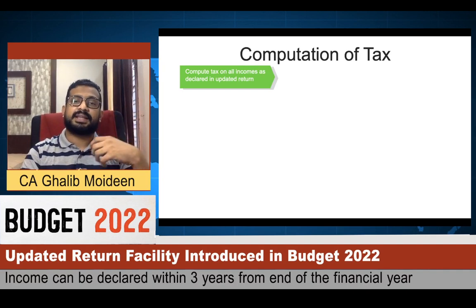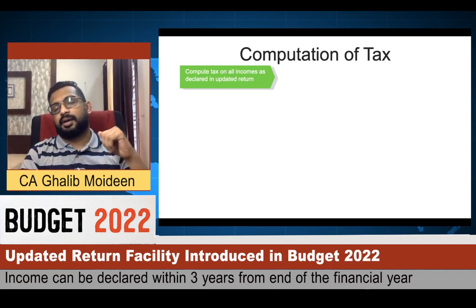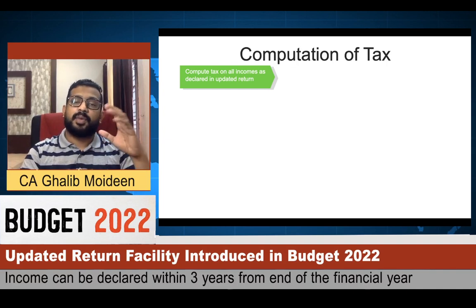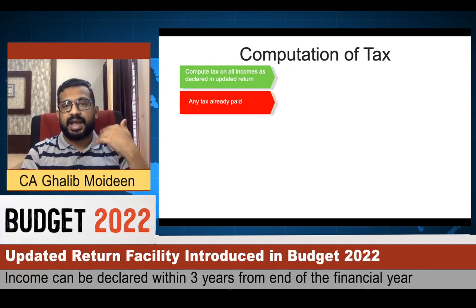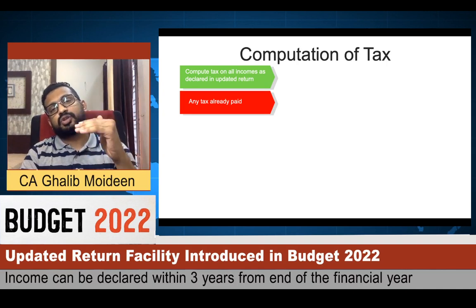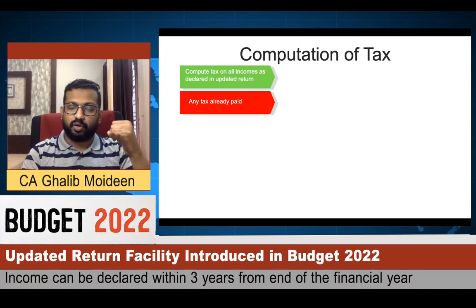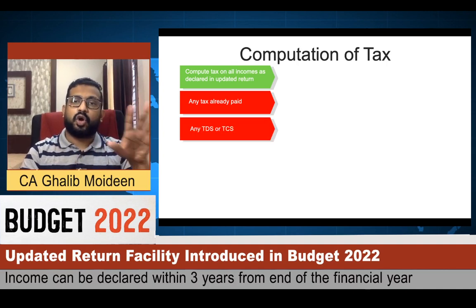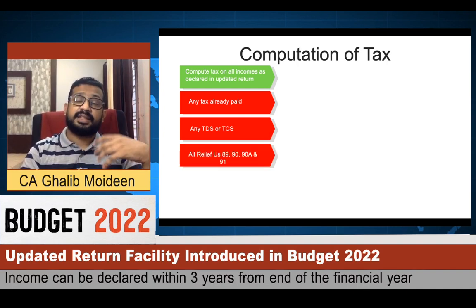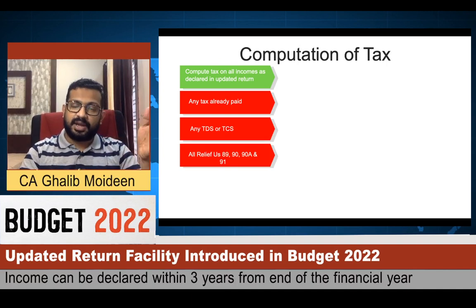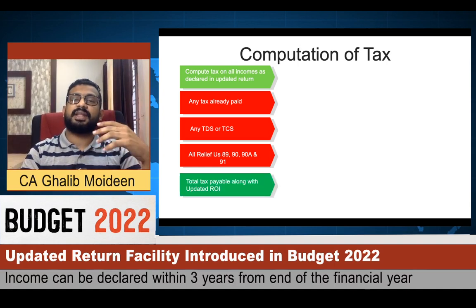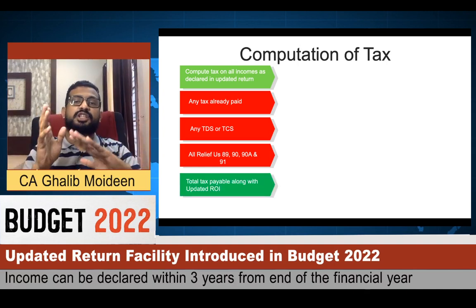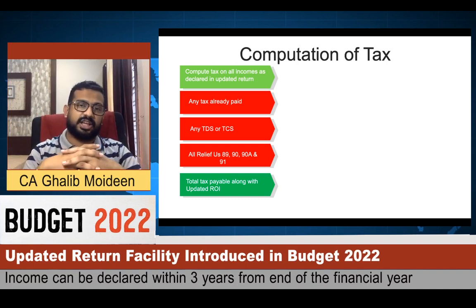Now let's compute the tax that is to be paid along with the updated income tax return. First, include all your incomes and compute tax on that. From that tax, reduce the tax already paid while filing the original return, the advance tax, and any other taxes that you have already paid. Also reduce the TDS and TCS amount from such computed tax liability. Then reduce all the reliefs available under sections 89, 90, 90A and 91. After doing all this, the figure that arrives will be the amount to be paid as tax while filing your updated income tax return.